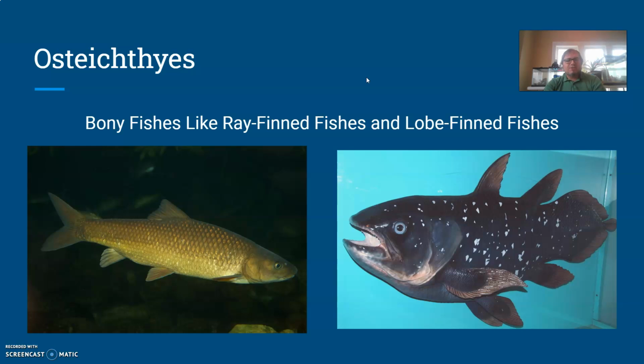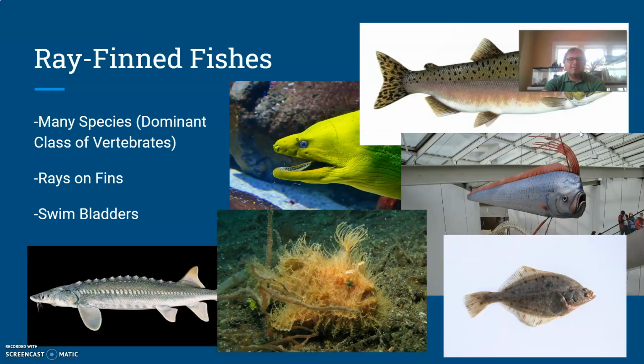They're divided into two smaller groups, the ray-finned fishes, which again, this is the majority of fish that we're talking about and thinking about, and then lobe-finned fishes. So when you see these kind of fleshy lobes here, that's when we're talking about this particular group. Not very many of these still left on Earth right now, but we'll talk about that here in a minute.